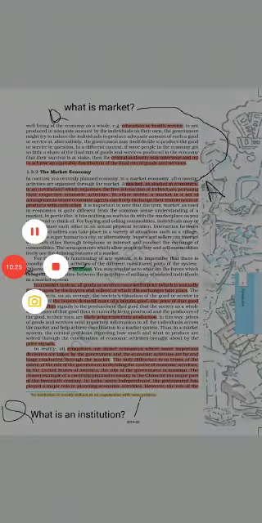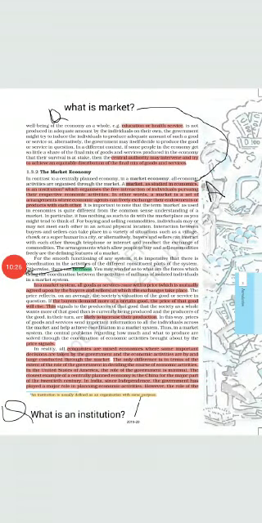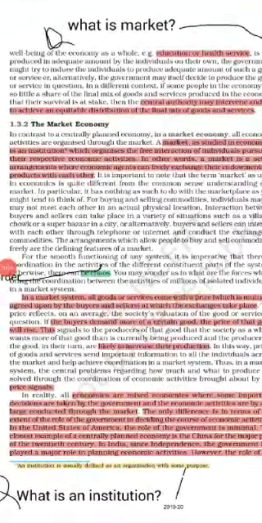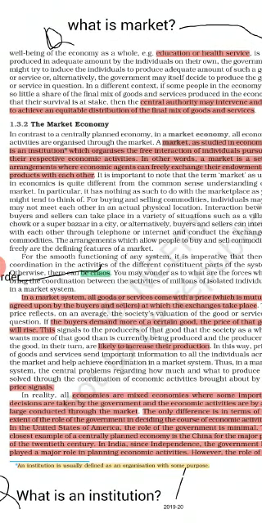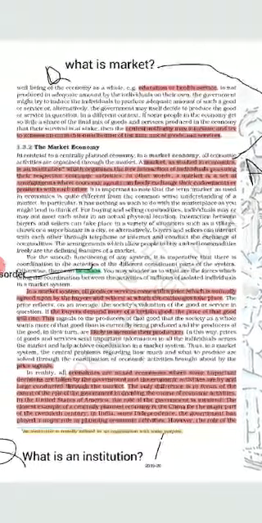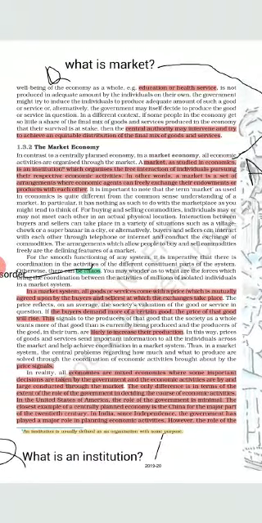Now look at this green word, that is chaos, meaning disorder, and that dark shaded area. In a market economy, all goods and services are produced according to the choices of the people, and the price is settled by the market forces, that is demand and supply.